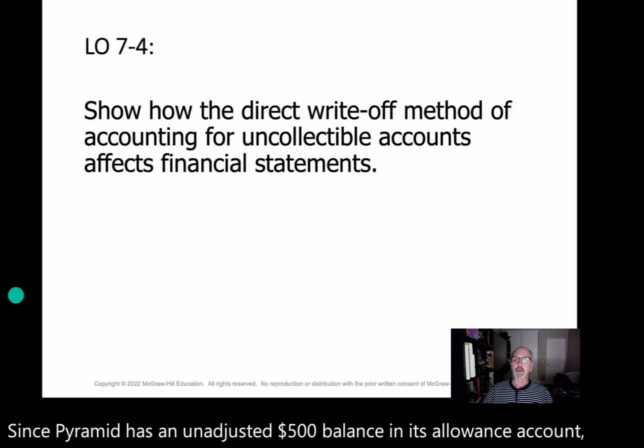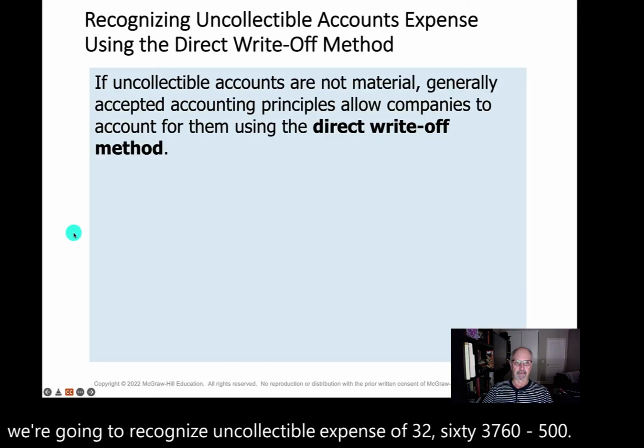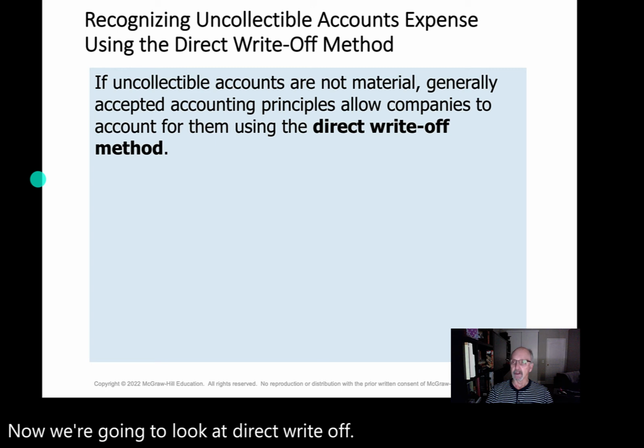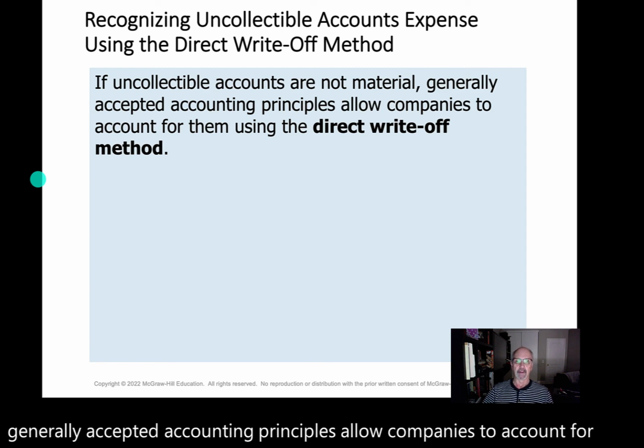Now we're going to look at direct write-off. Now, if uncollectible accounts are not material, generally accepted accounting principles allow companies to account for them using the direct write-off method.